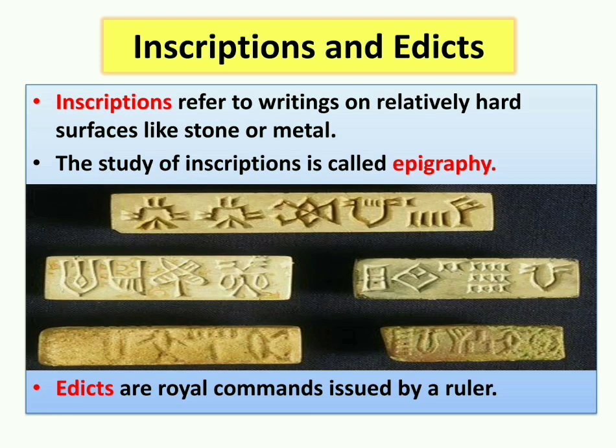Now, inscriptions and edicts. Inscriptions refer to writings on relatively hard surface like stone or metal.